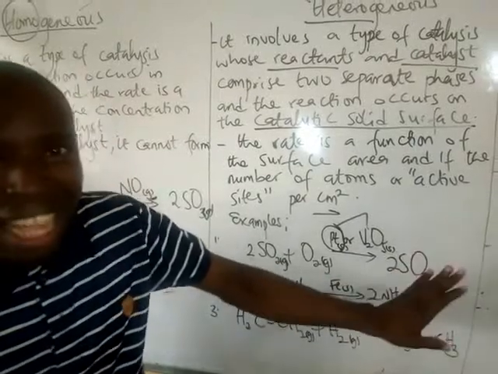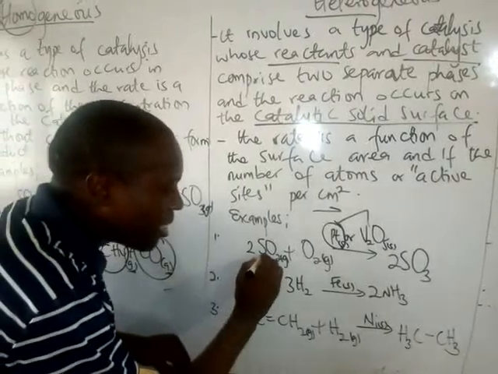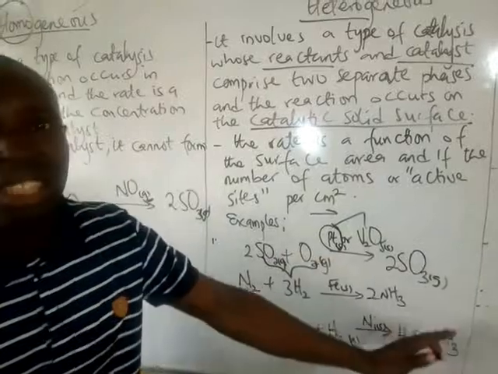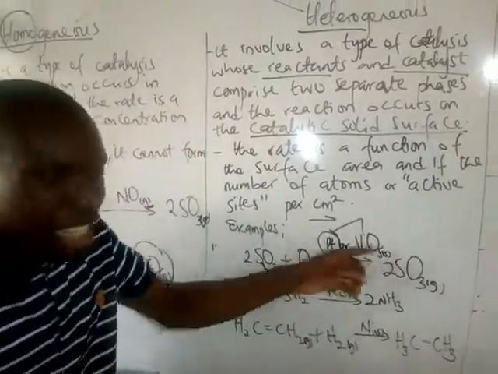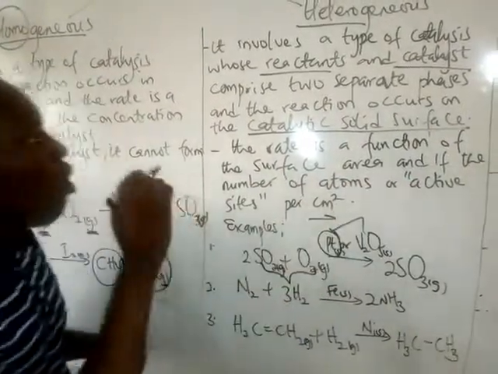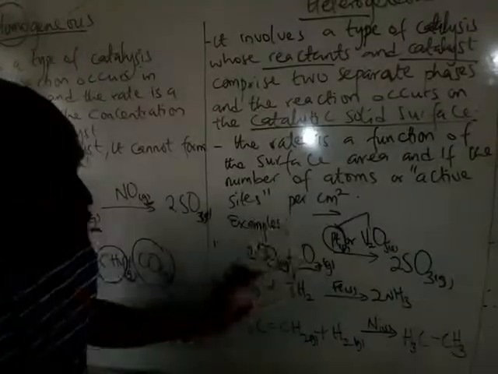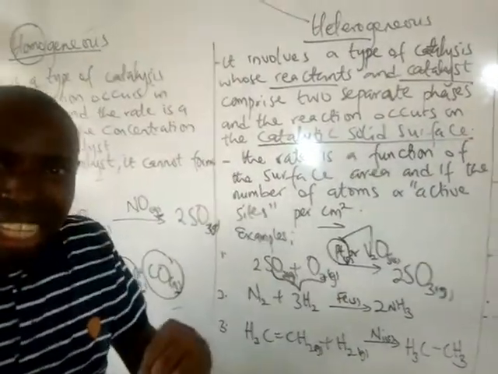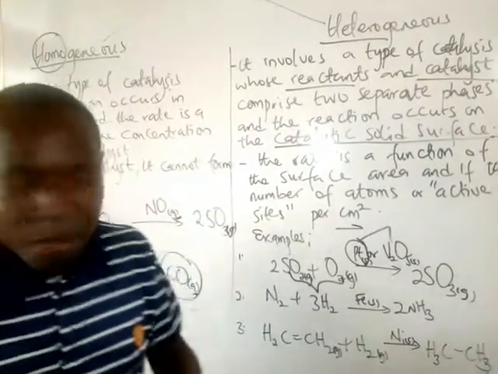Sulfur(VI) oxide. Now observe these two reactants and the product: they are all in the gaseous state, but the catalyst used is in the solid state, the solid surface. Just like I said, the rate is a function of the surface area, or the reaction occurs on the catalytic solid surface. This process is used in the preparation of H2SO4 by the contact process. That's the first one.